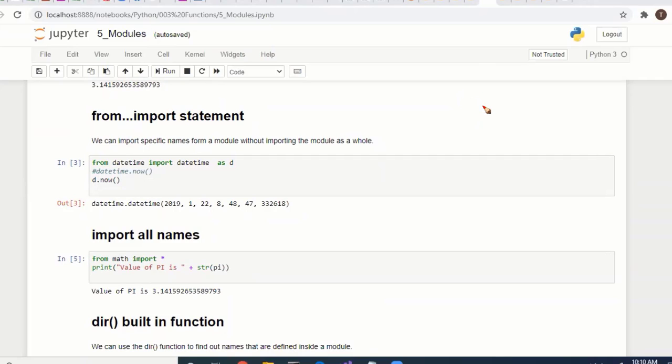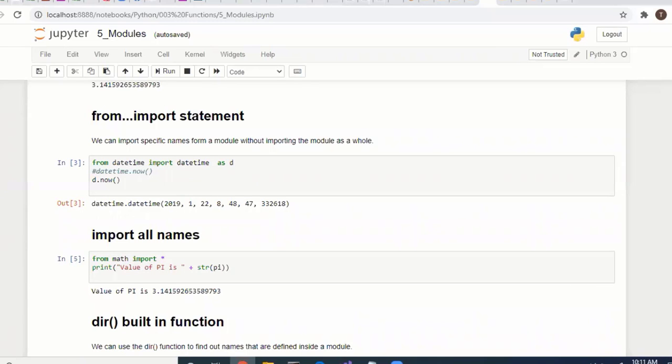An import can bring in a lot of code. If you import some modules, they have a number of lines, even millions of lines of code. So you don't need to import the entire thing; whatever you want, you can import just the particular part through the from-import statement. We can import specific names from modules without importing the entire module. If you want to import all names, you can use import star.